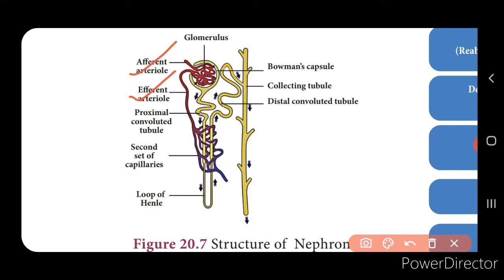Now this Bowman's capsule continues as the renal tubule, which consists of the proximal tubule and the loop of Henle. Next, you have the distal tubule, which again leads into the collecting tubule. The nitrogenous waste is drained into the renal pelvis, which leads into the ureter, is stored in the urinary bladder, and is expelled through the urethra.